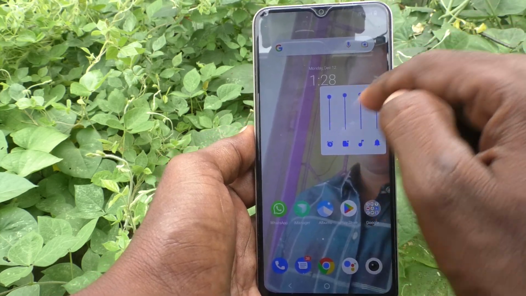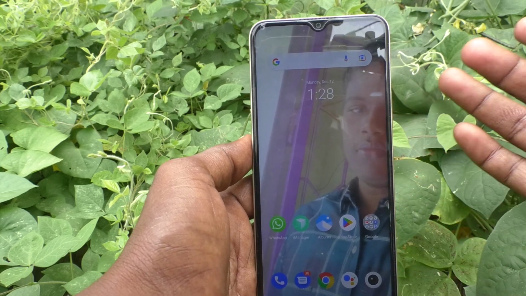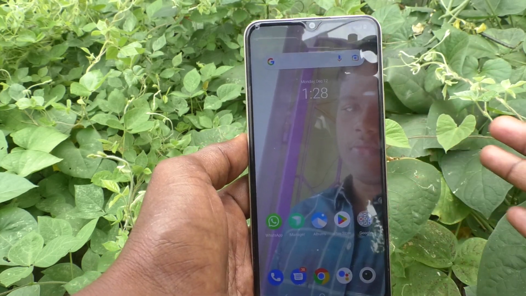Okay, so here itself also you can control volumes, that is, increase or decrease the ringtone volume or other volumes in our phone Vivo Y16.